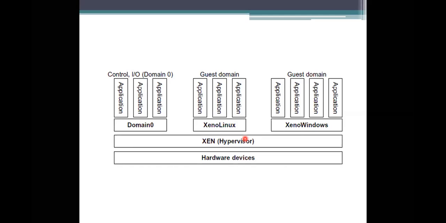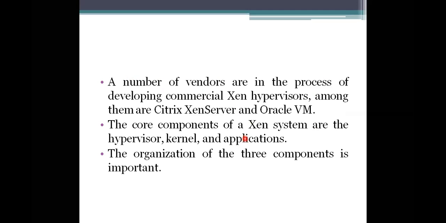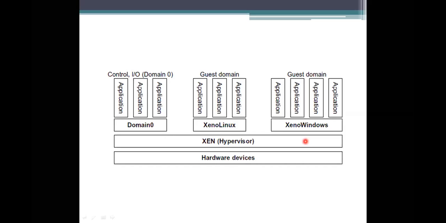The Xen hypervisors we are using here are Citrix Xen Server and the Oracle Virtual Machine. This is an example of how it processes.